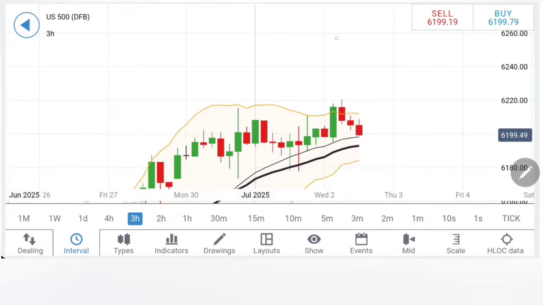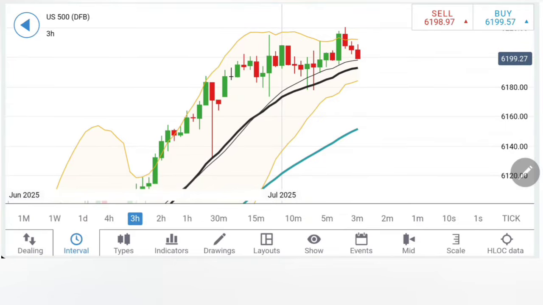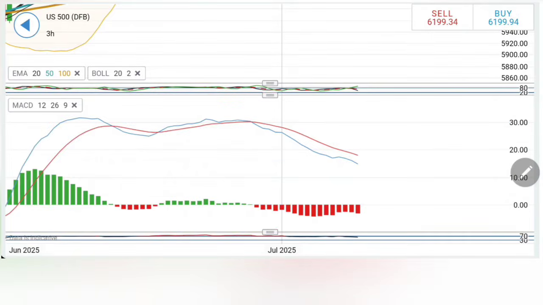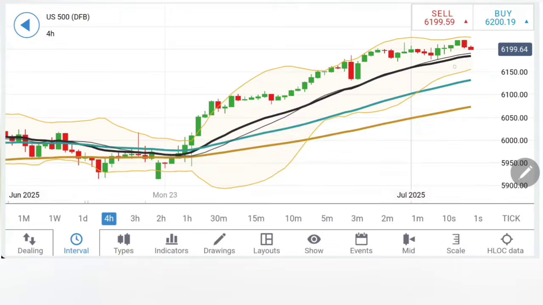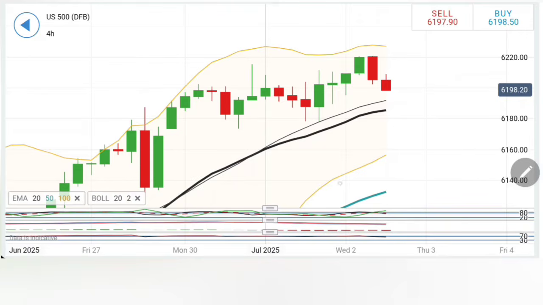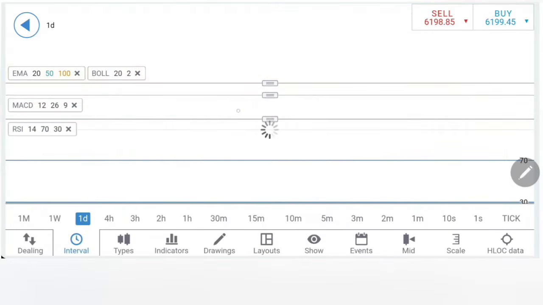On the 3-hour charts, let it stay below 61.94, 95, 61.88 and 61.78, 80 zone. More bearishness to follow below that. 61.68, 61.60 should be there, and below that a greater correction to follow. Stochastic bearish, MACD bearish, RSI bearish here. Coming to 4-hour chart, similar observation. After the rise, it is showing a pullback, possibility of a correction all the way towards 61.80, 70, or in fact 61.68, 70 should be there. Indicators are certainly showing signs of weakness here.